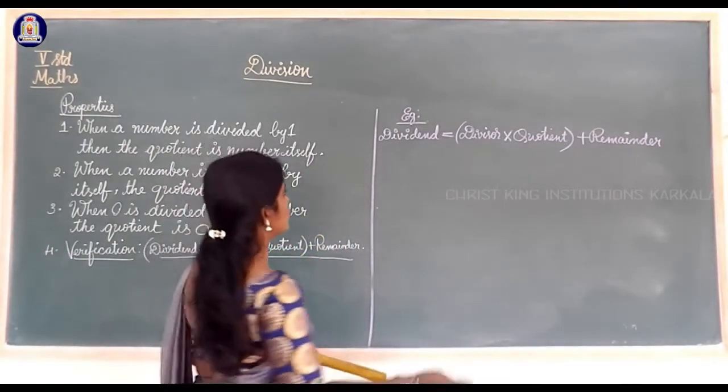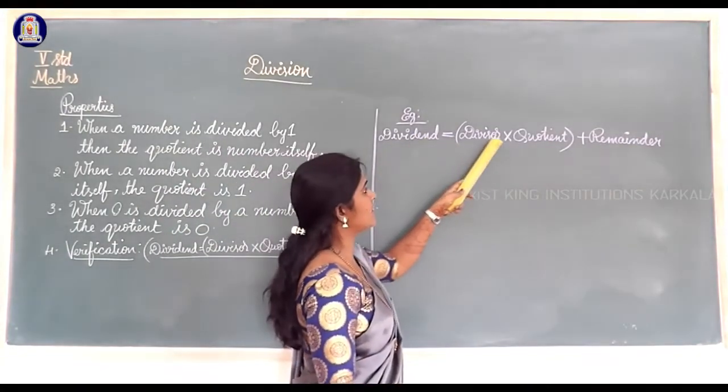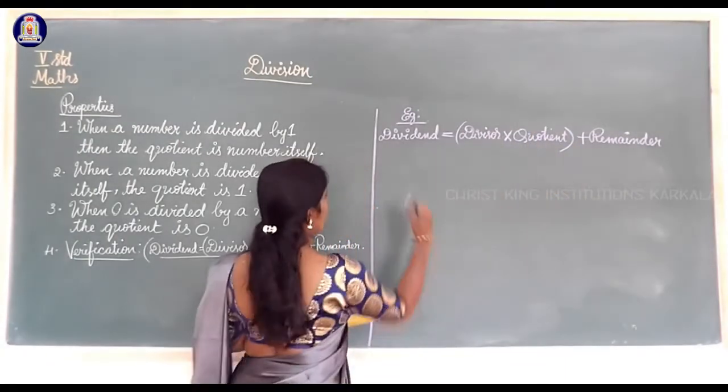Same formula we must use. Dividend is equal to divisor into quotient plus remainder. One more formula.